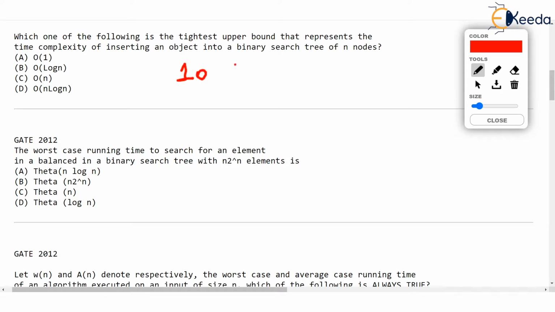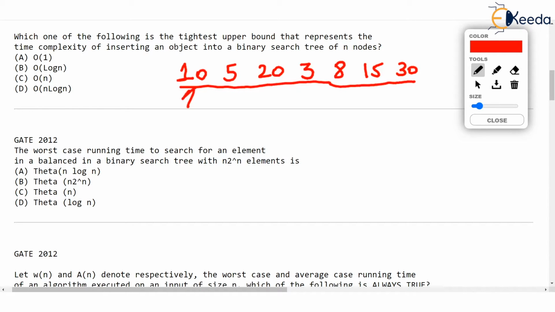10 was inserted, then 5, then 20, then 3, think over this, then 3, and then the data inserted after that, let me think, 3, then 8, okay, then 15, and then 30. Okay, these are the n values which are already inserted. Then how would our tree look like? 10 will obviously, first value will go to root. Now 5, the next value which is less than 10 will go to left of 10. 20, which is greater than root, will go to the right, correct?